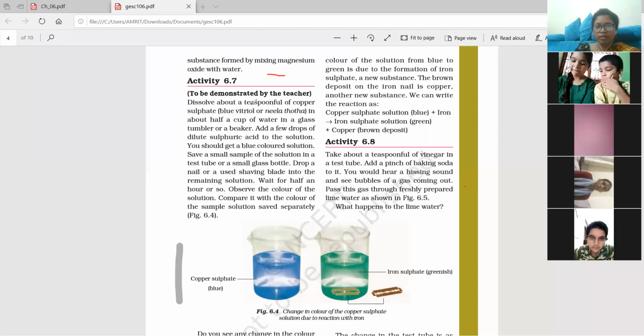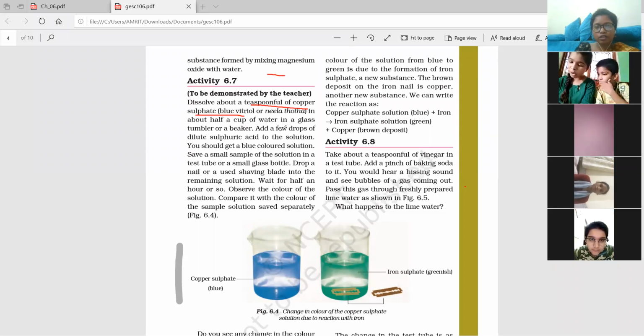Activity 6.7 to be demonstrated by the teacher. Dissolve about a teaspoon of copper sulfate, blue vitriol or nila tota, in about half a cup of water in a glass tumbler or a beaker.